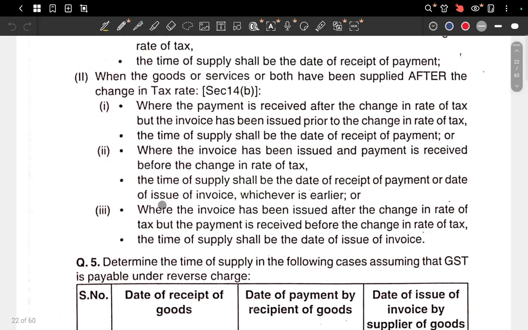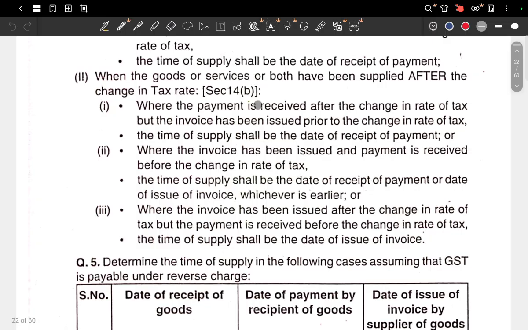Here the goods are not sent to you and the service is not done to you; it has been done after the change in rate of tax. But the concern here is that the recipient is very clever. He thought, I know this fellow is never going to provide my service before the change in rate of tax, so I will make the payment, and whichever of payment, invoice or supply is earlier, that option will apply. He thought so, but the government is very clever.